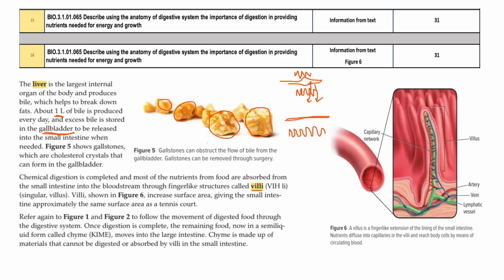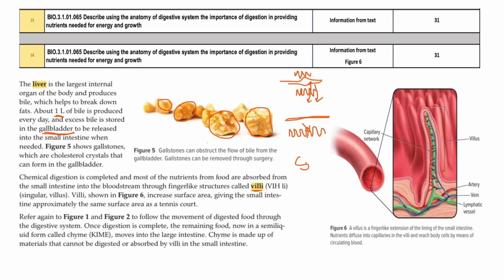That is why we have villi, called the microvilli, and the villi have small capillaries all through, which can absorb the nutrients into the bloodstream. So that is the function of the villi. Villi is increasing the surface area of the small intestine, and also increasing the absorption.